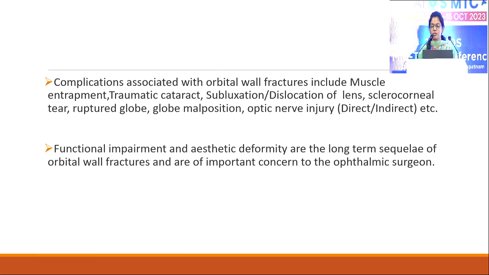Serious complications that are associated with orbital wall fractures include muscle entrapment, traumatic cataract, subluxation, dislocation of lens, sclerocorneal tear, ruptured globe, malposition, and optic nerve injury, which can be direct or indirect. Functional impairment and aesthetic deformity are the long-term sequelae of orbital wall fractures, which should be kept in mind for the treating ophthalmic surgeon.